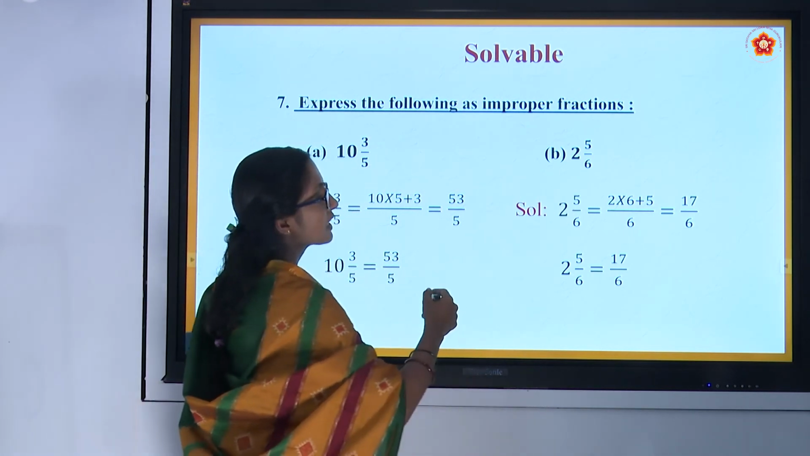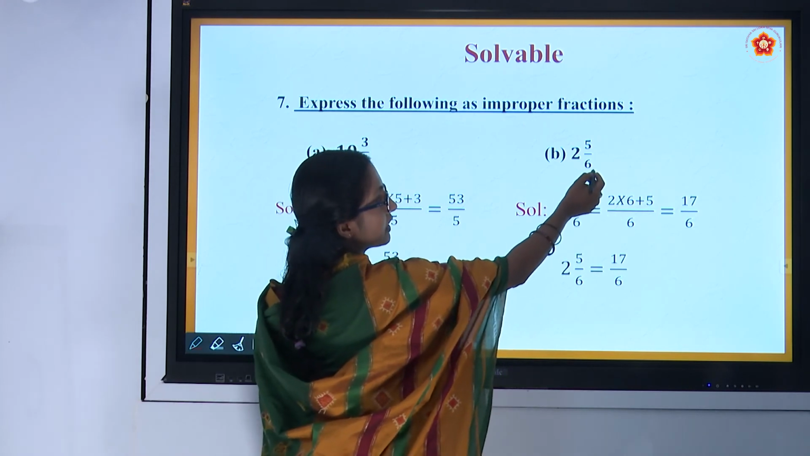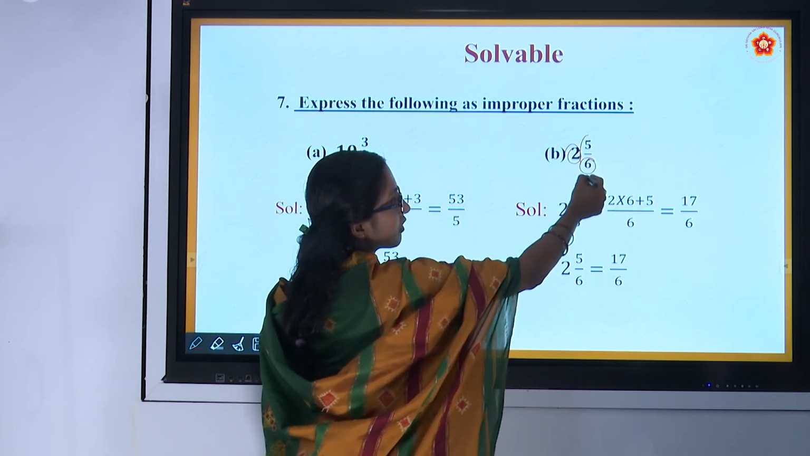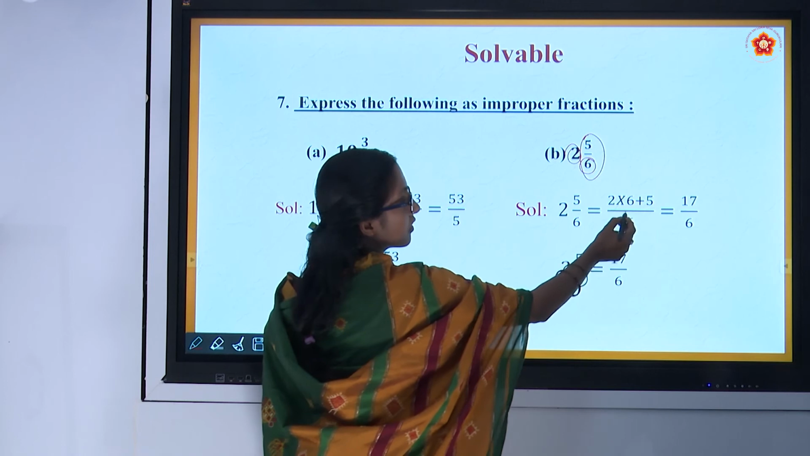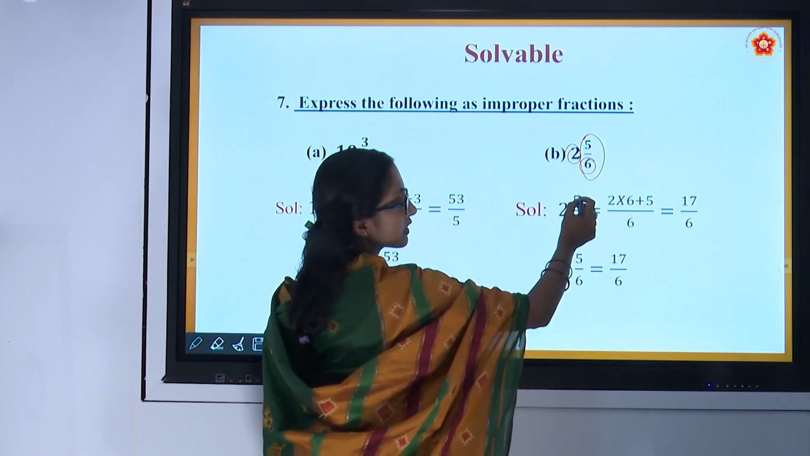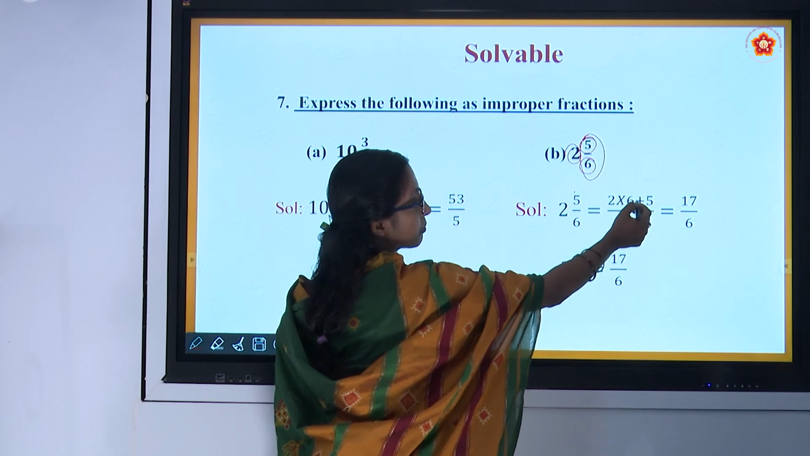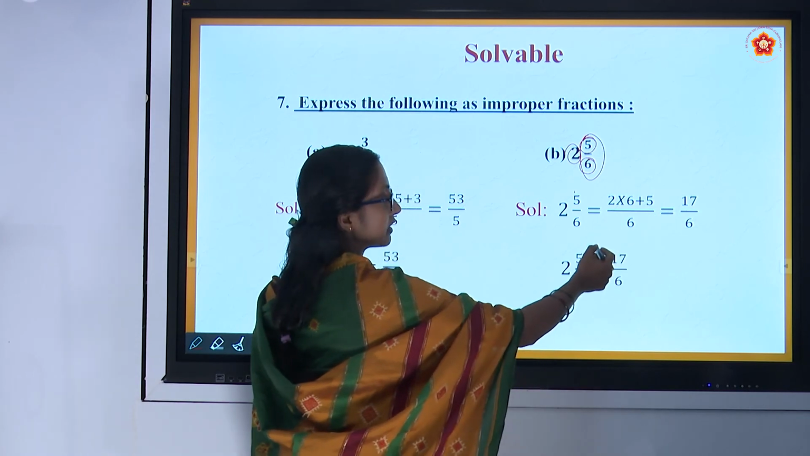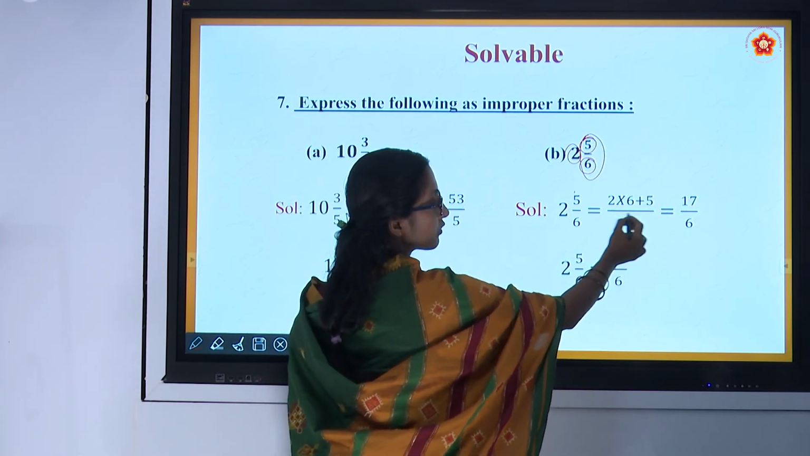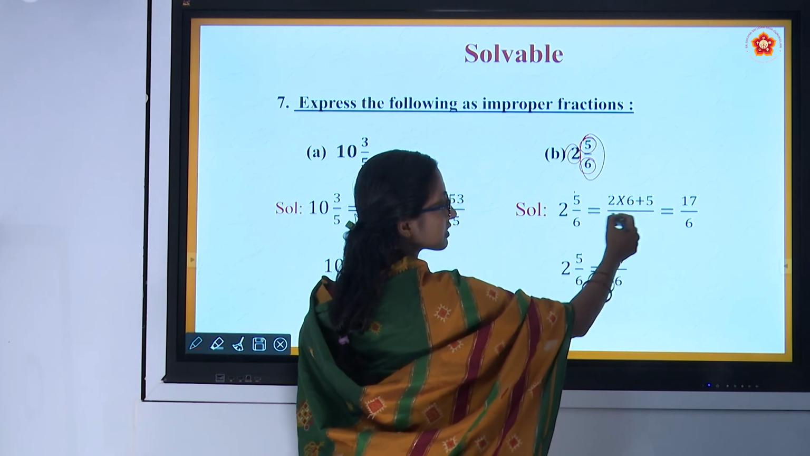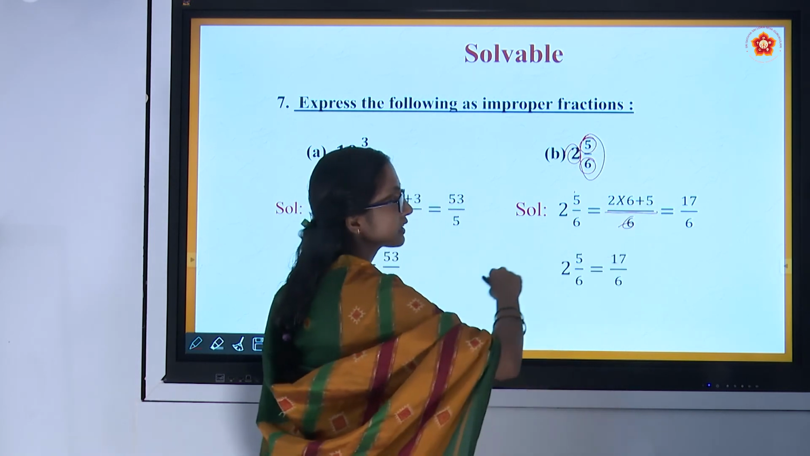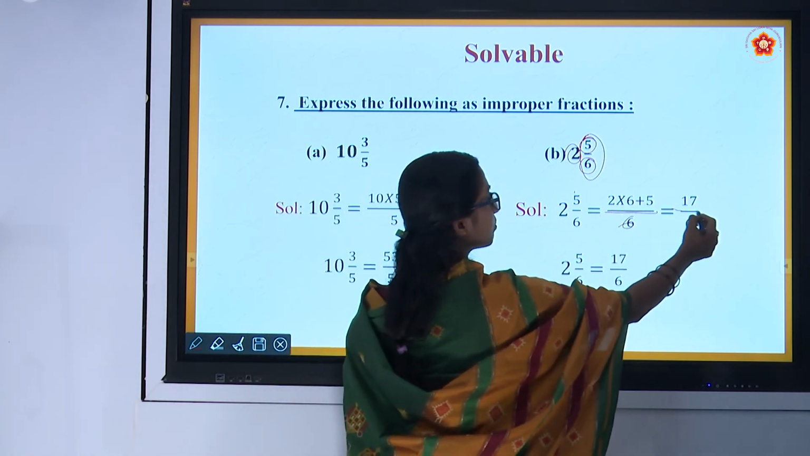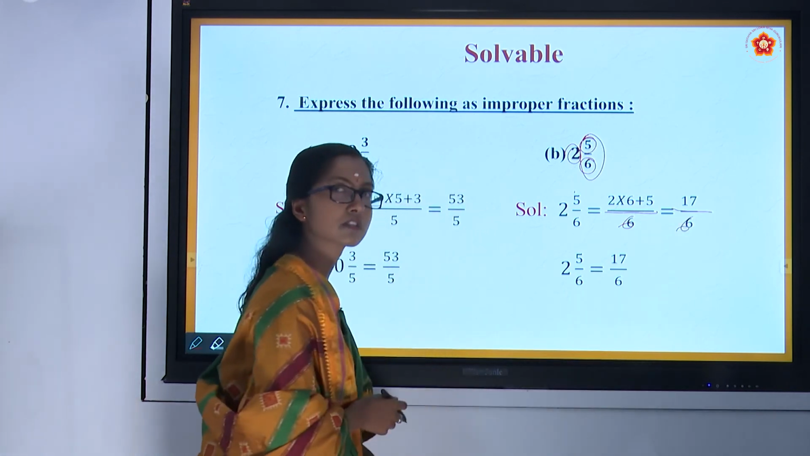2 and 5 by 6. Let's multiply the denominator of this fraction to the whole. 2 into 6 and let's add the numerator, plus 5. 6 twos are 12. 12 plus 5 is 17. The denominator will be as it is, it won't change. 2 into 6 plus 5, whole divided by 6, is equal to 12 plus 5, which is 17 by 6.